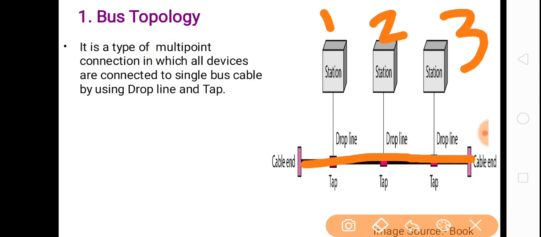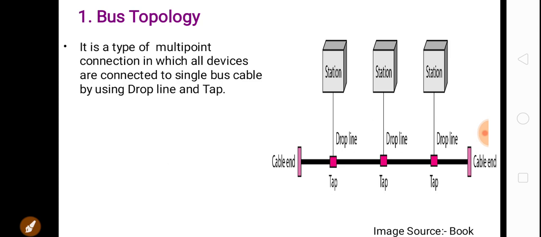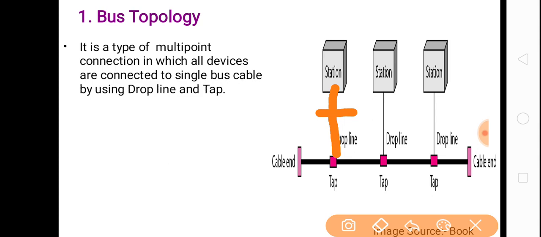In a bus topology, multiple devices are connected to a single bus cable by using a drop line and a tap. The drop line is used to connect the device to the main cable, and the tap is used to connect this drop line to the main cable. So by using this tap, the main cable is connected to the drop line.